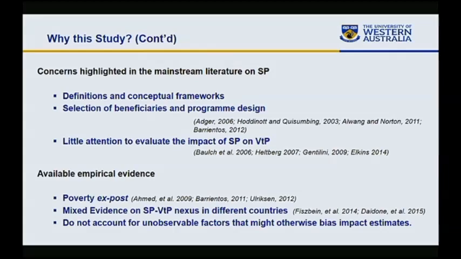These studies basically focus on impact evaluation on ex post poverty once it occurs, rather than on vulnerability to poverty. We do have a few studies that evaluate social protection on vulnerability to poverty, but they provide mixed findings, which means that the impact of social protection is context dependent. Perhaps the most serious concern is that these studies do not eliminate selection bias from unobservable factors that might otherwise bias impact estimates. So I'll talk about this later.